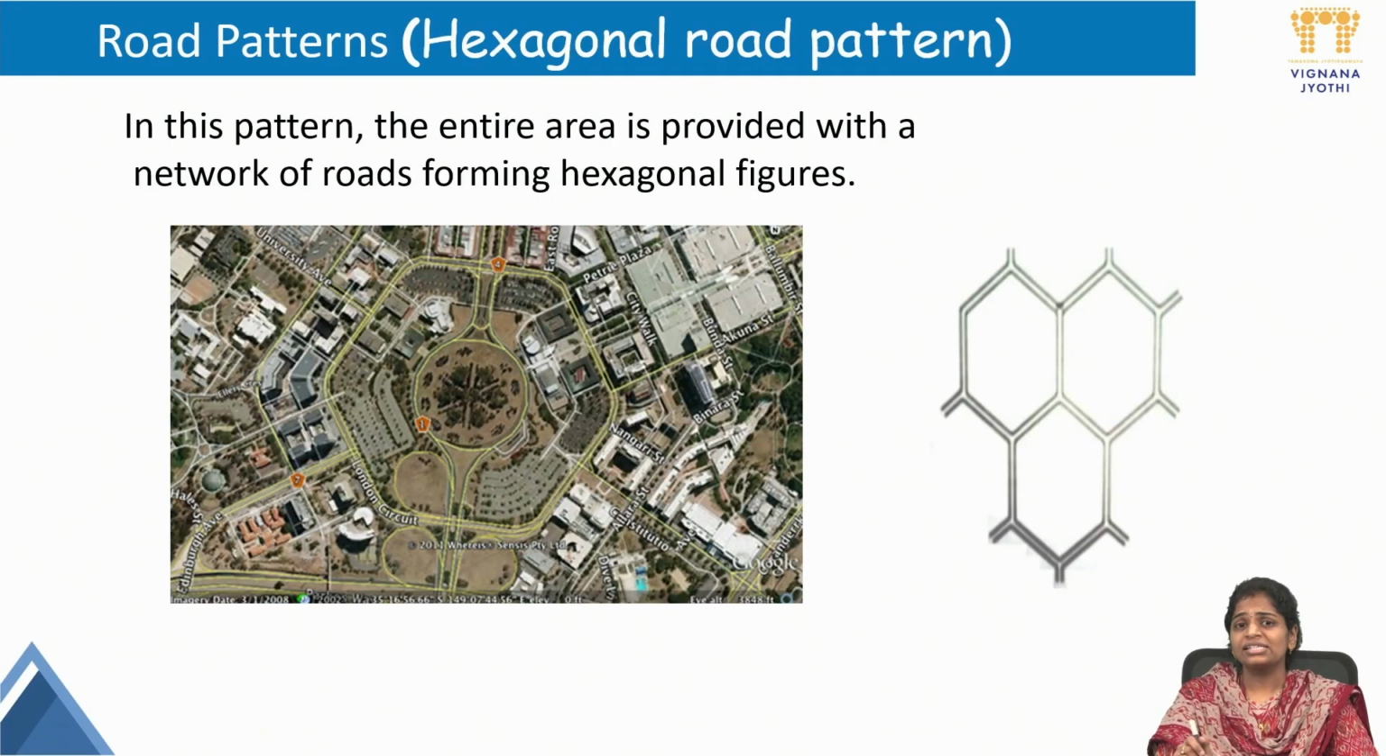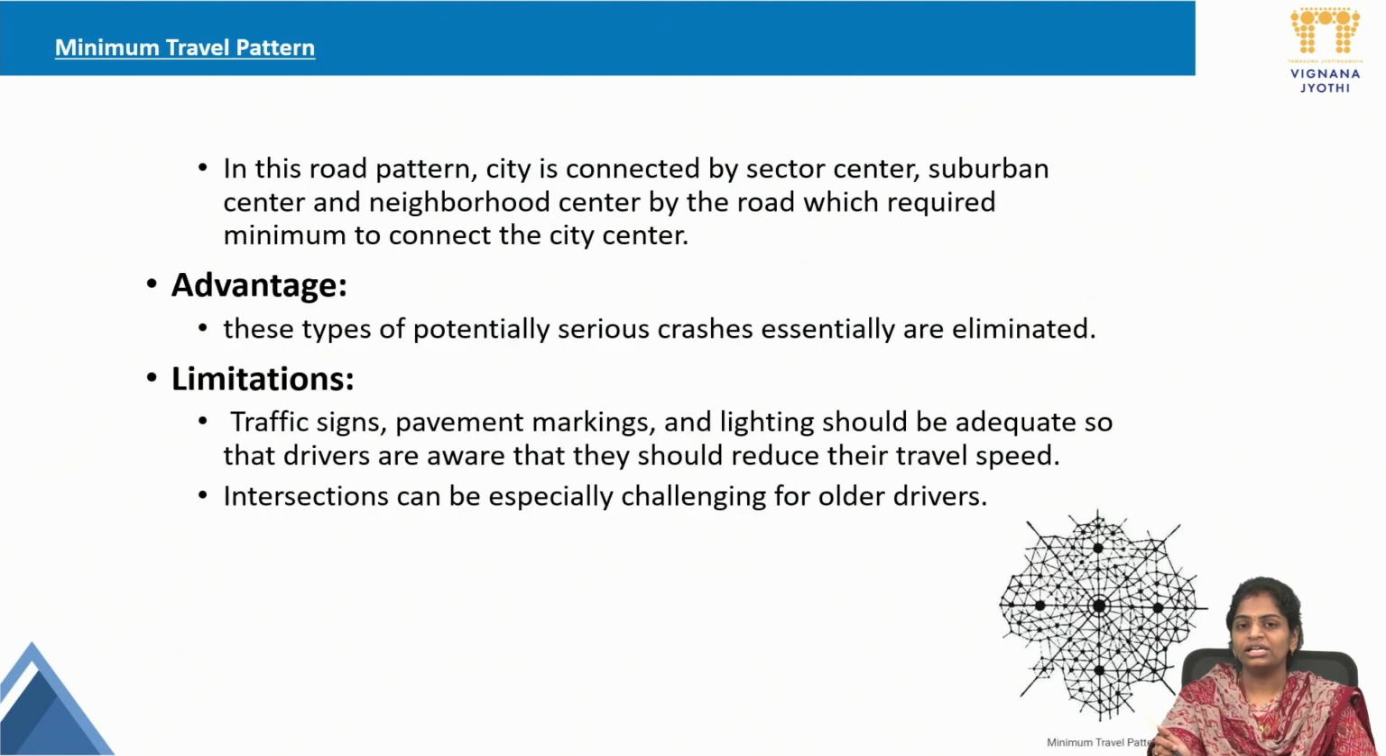Next, hexagonal road pattern. If the entire area is provided with a network of roads forming hexagonal figures, the entire road network will be in that pattern. Next, the last one is the minimum travel pattern. In this road pattern, the city is connected by sector center. The travel pattern is decided based on the shortest path and shortest time, with which we will reach in the shortest time and shortest distance. That is most important. So that is a minimum travel pattern.